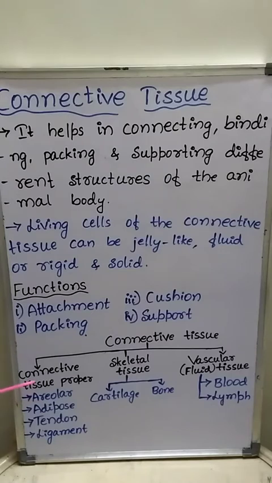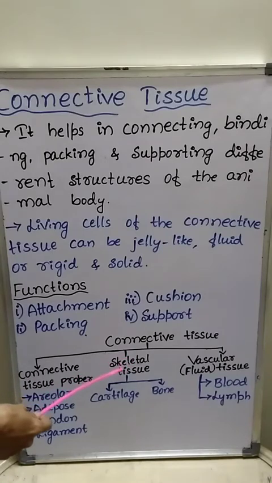Connective tissue proper includes areolar connective tissue, adipose tissue, tendon and ligament.